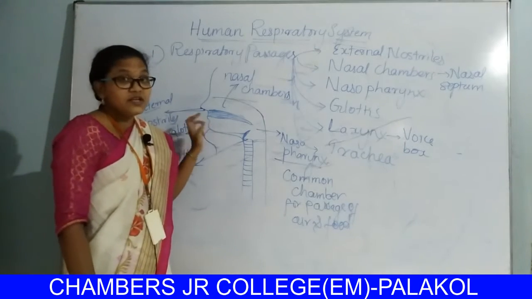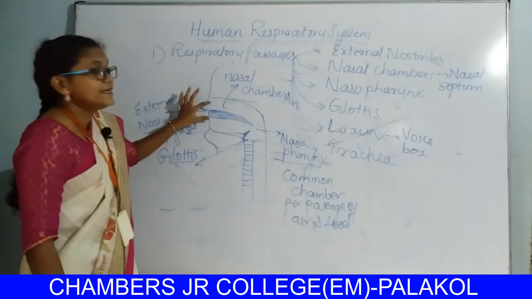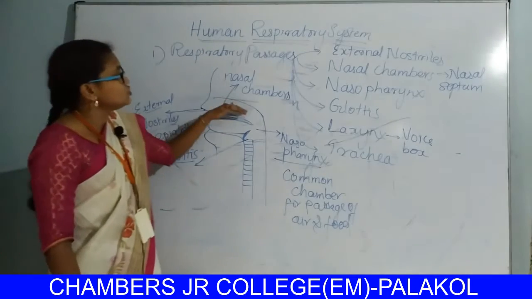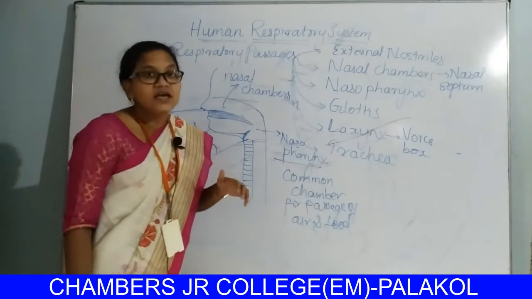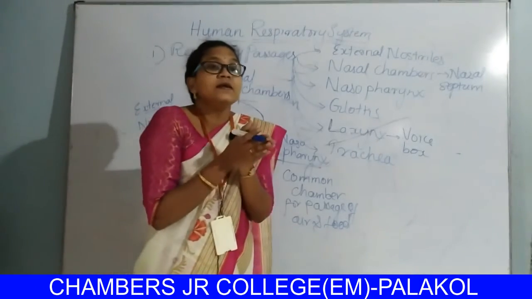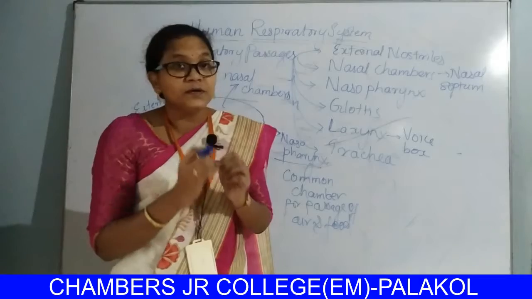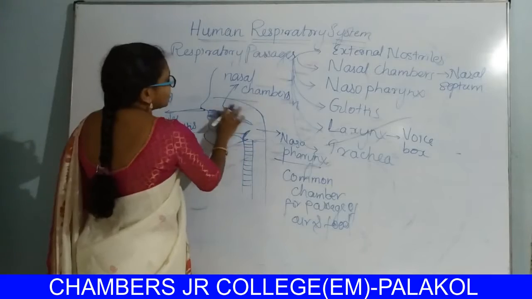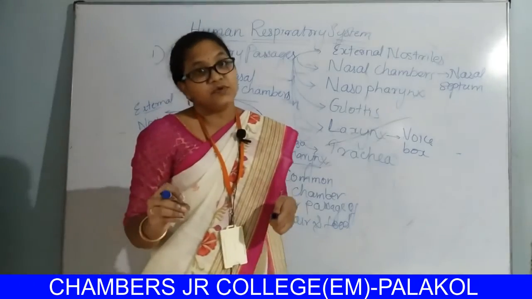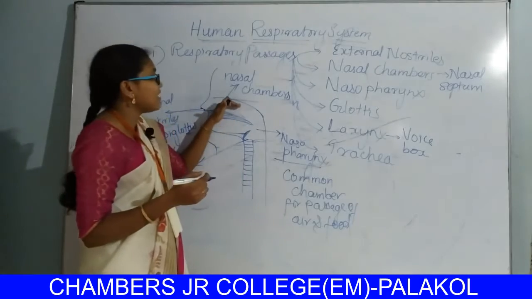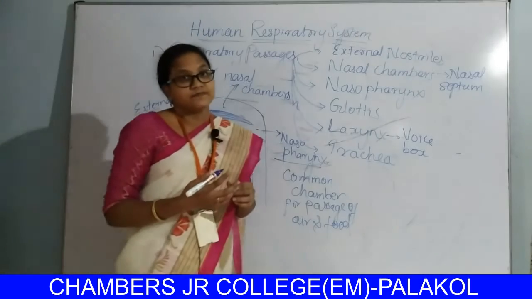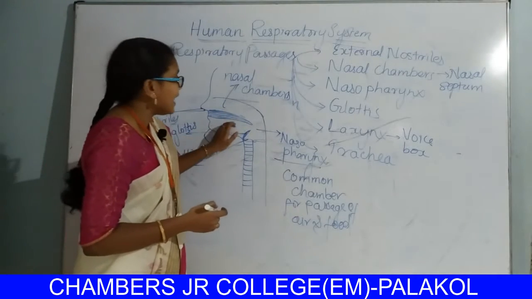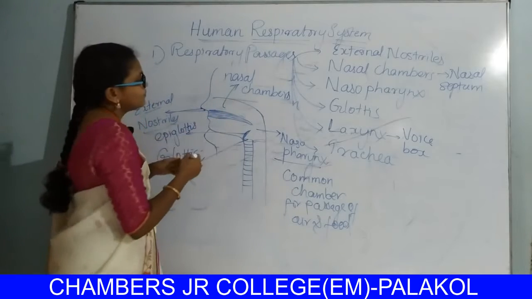External nostrils are located above the lip on the nose. They open into a cavity called the nasal cavity. This cavity is divided by the nasal septum into chambers. These nasal chambers lie above the palate.